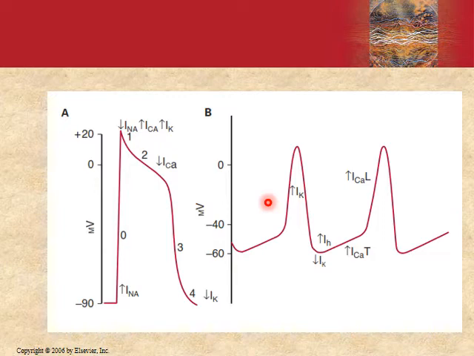Atrial and ventricular muscle fibers do not have prepotentials, and they discharge spontaneously only when they are injured or something is abnormal. So this explains why the SA node is the pacemaker of the heart.